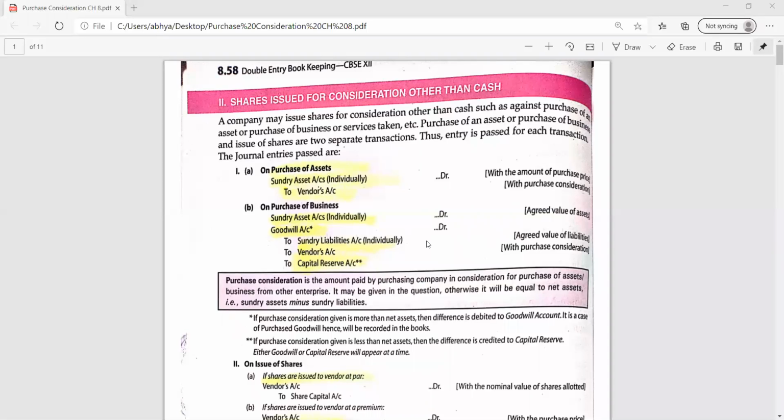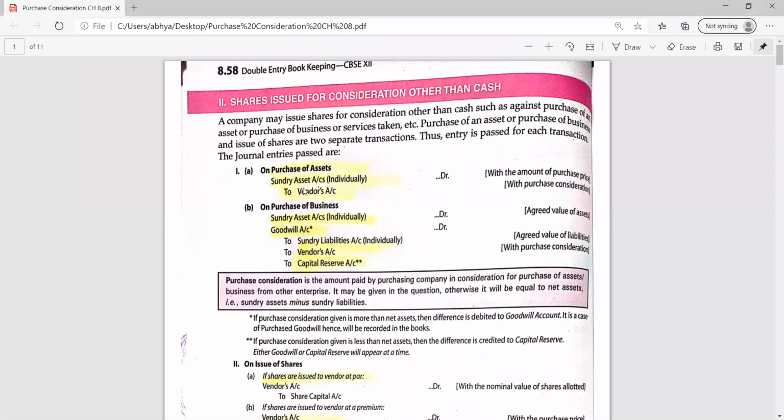So try to understand the journal entry. Second entry will remain same, only the first entry will change. Yesterday I told you two entries for the purchase of assets. Just do a recap because both the entries are very much related with this concept. So first entry we did for the purchase of asset. In yesterday's class, we purchased only the assets like land, building, plant machinery, furniture, etc.